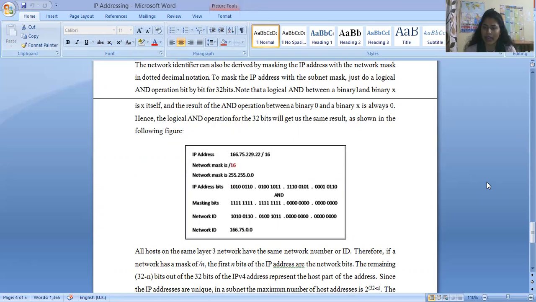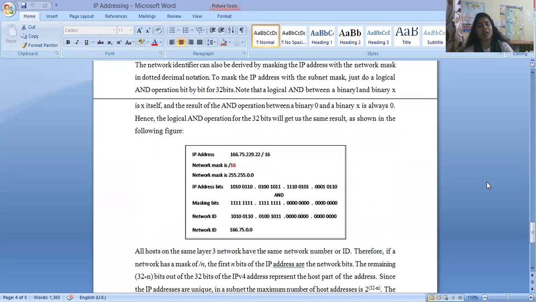To mask the IP address with the subnet mask, just do a logical AND operation bit by bit for the 32 bits. Note that the logical AND between a binary 1 and a binary X is always X itself, and the result of the AND operation between binary 0 and binary X is always 0.